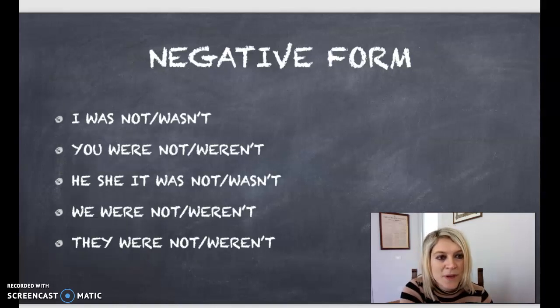The negative form is the following. I was not, you were not, he, she, it was not, we were not, they were not. And in this case, we also have the contracted form. I wasn't, you weren't, he, she, it wasn't, we weren't, they weren't. Please don't say weren't, but use this pronunciation, weren't.